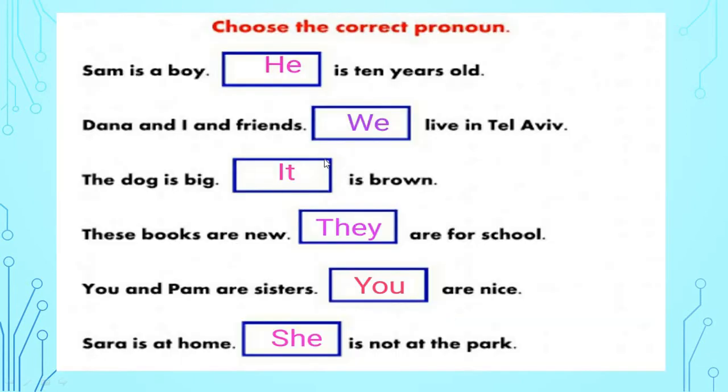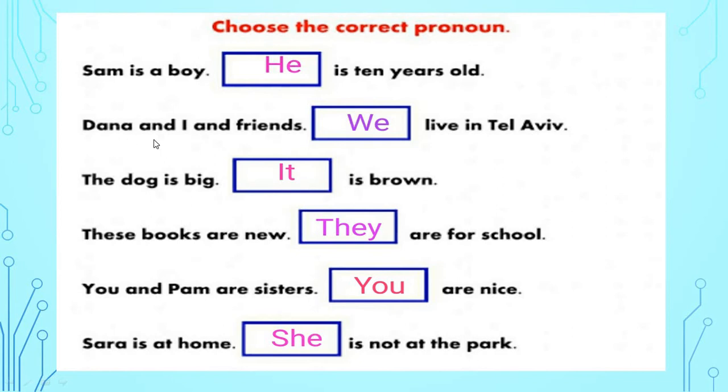Okay. See now this one. See this exercise. Choose the correct pronoun. You know pronouns: he, she, it, you, they. Okay. So, Sam is a boy. What will come here? He is 10 years old. Sam is a boy. He is 10 years old.